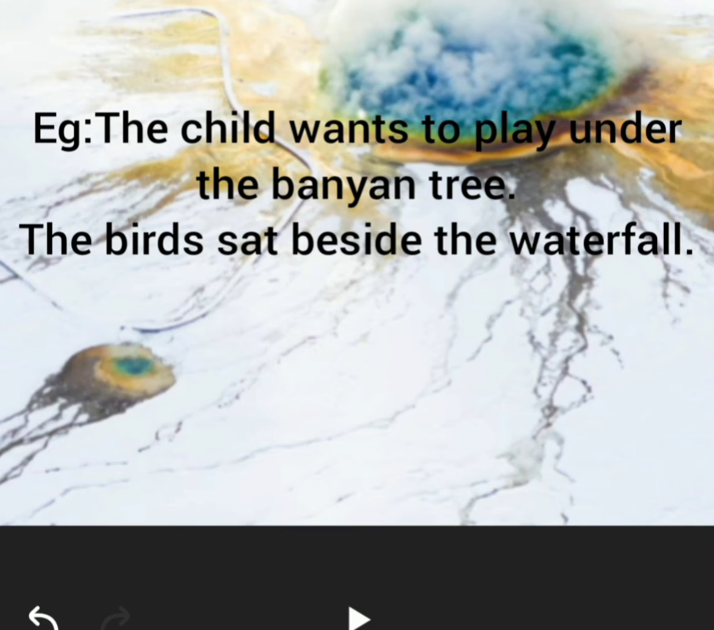The next one is: the birds sat beside the waterfall. Where did the birds sit? The birds sat beside the waterfall. They are sitting near the waterfall. In this sentence, beside is considered as the preposition of place. So in the preposition of place, we can use under, over, beside, in front of, to show where these actions happen.